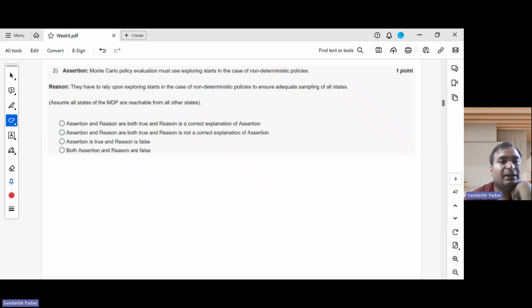Now the second question is, Monte Carlo policy evaluation must use exploring starts in case of non-deterministic policies. Basically this is an assertion-reason kind of question, in which you have to see the validity of the assertion and reason. First of all, the assertion is definitely false because exploring starts are used in case of deterministic, not non-deterministic policies. Due to stochasticity, non-deterministic policies ensure that we explore enough. So it is necessary in case of deterministic policy.